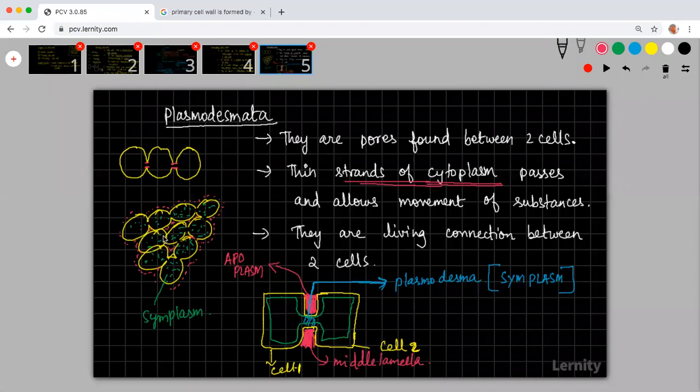Those things we call apoplasm. So whenever I use the word symplasm or apoplasm, the part which is living in a tissue is called the symplasm. It is all connected with plasmodesmata. And the part which is excluded out of the symplasm is called apoplasm.